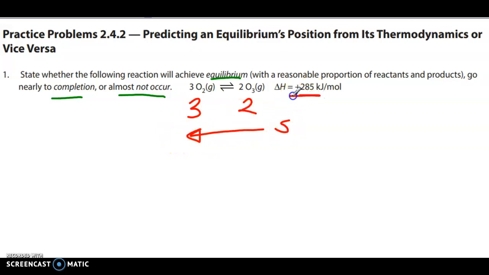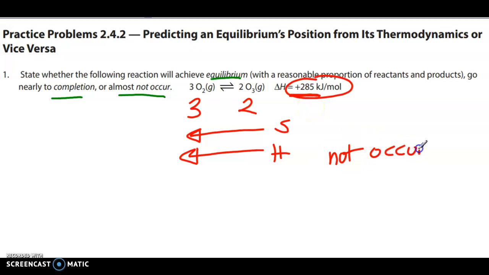And it looks like our forward reaction is endothermic, which means, remember, we're always looking towards the exothermic process as the driving force. So if the forward is endothermic, that would tell us that the reverse is exothermic, right? The reverse reaction is always the opposite sign. So that would really be negative 285. So actually, in this case, of the 3 scenarios, we could say that this would not occur because both the entropy and enthalpy are favoring the reverse.